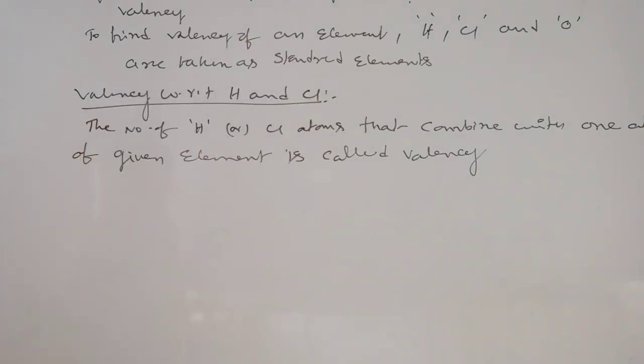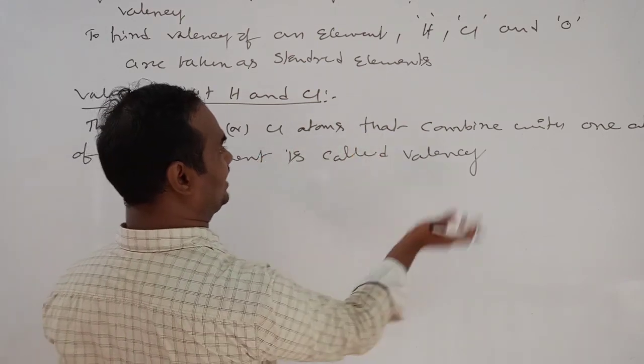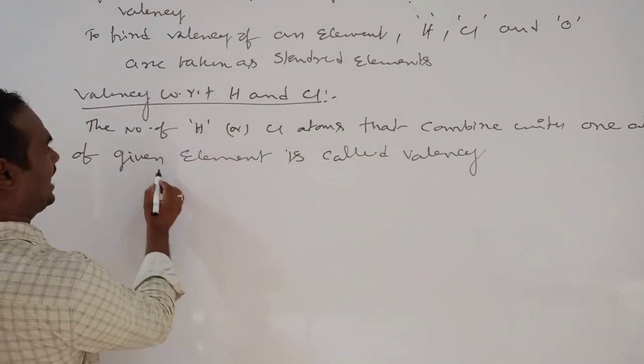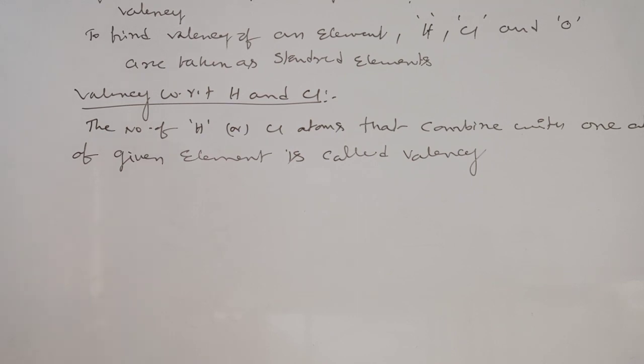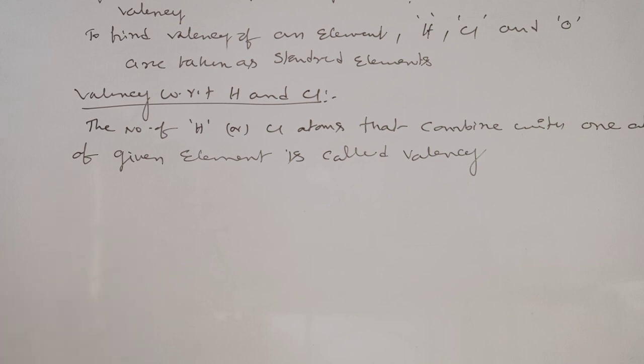The number of hydrogen or chlorine atoms that combine with one atom of the given element is called the valency of that element. It is nothing but the given element's valency.